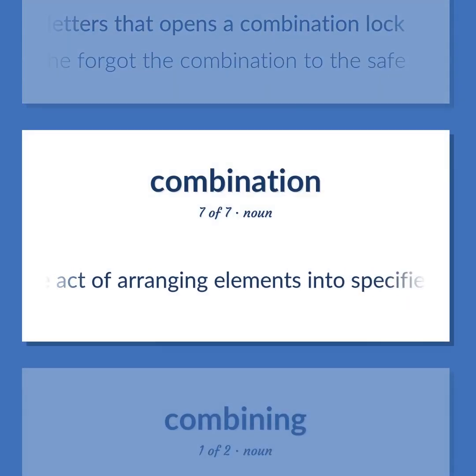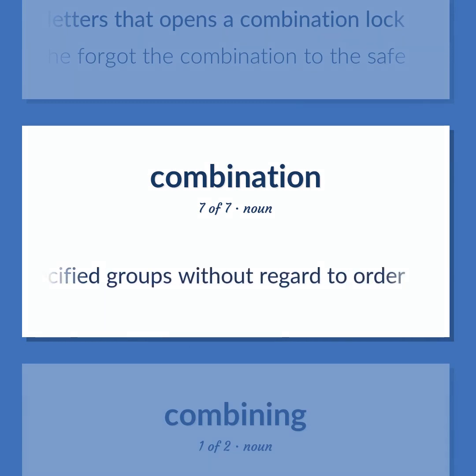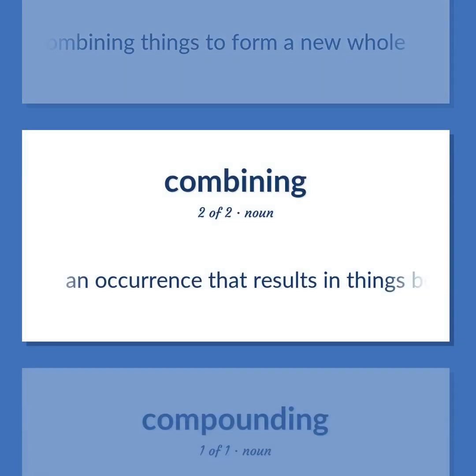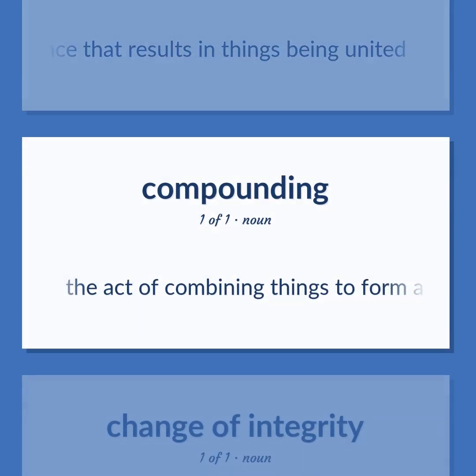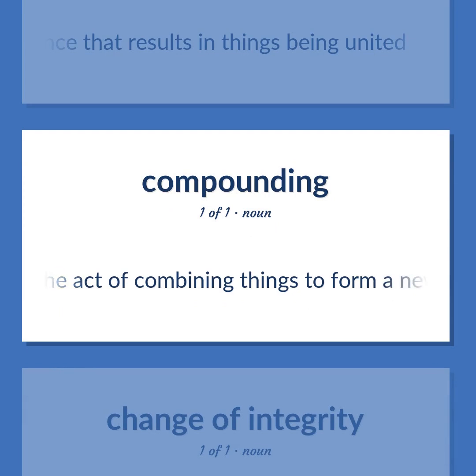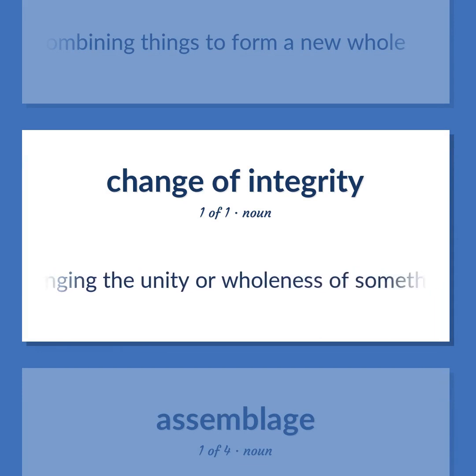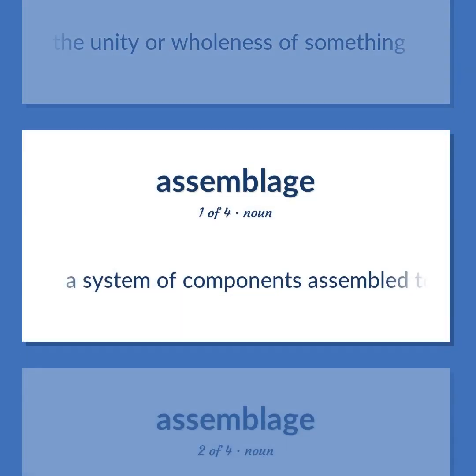The act of arranging elements into specified groups without regard to order. The act of combining things to form a new whole. An occurrence that results in things being united. The act of changing the unity or wholeness of something. A system of components assembled together for a particular purpose.